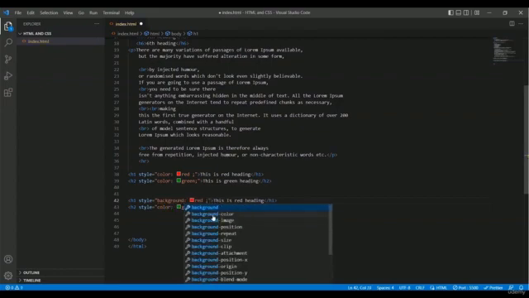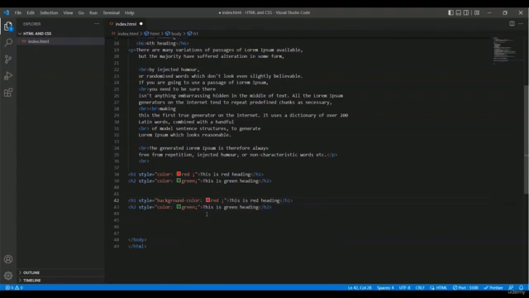Here I want to change the red color, and I want to pick green, or I want to go for this gold one. Okay, so I'm picking this gold color.